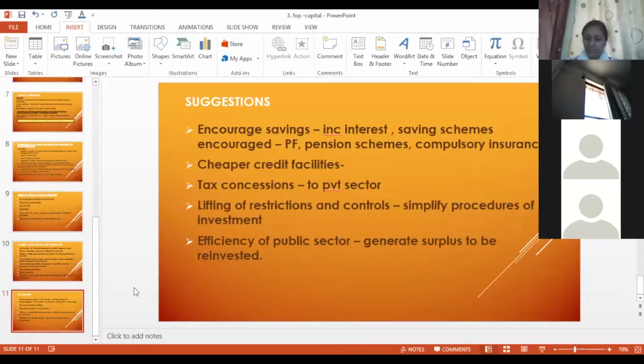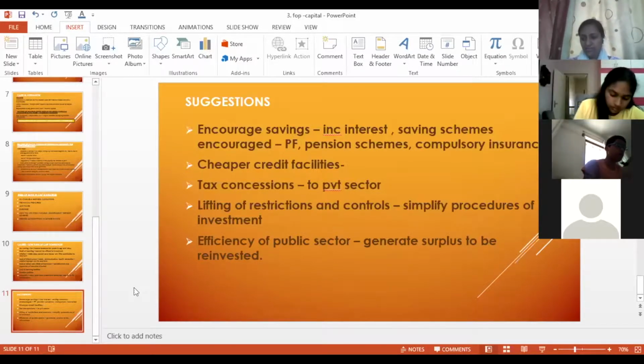Explain the term capital formation and suggest ways to increase capital formation in an economy.